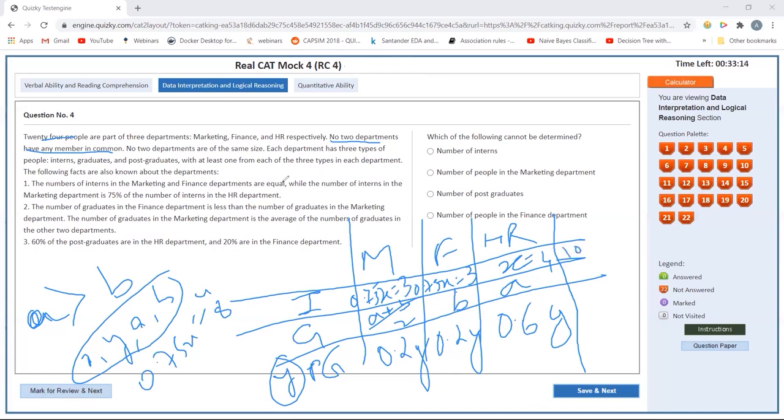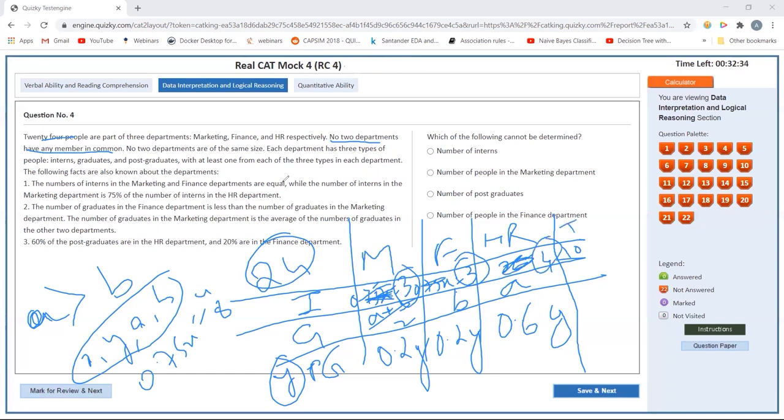Suppose I put this as 8, then I'll have 6 and 8, and that would be 20, but I only have 24 people to fill. I just have total of 24 people. If I give 20 to interns, for the graduates and the postgraduates I need at least 6, even if they have one each. It's not possible. 20 would be too large to give to interns. So it has to be x equals 4. I can just put x equals 4, and I know the number. This is 3, 3, and this is 4. So I have found the number of interns, and the total number of interns is 10.